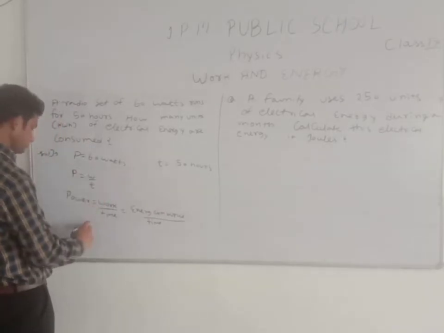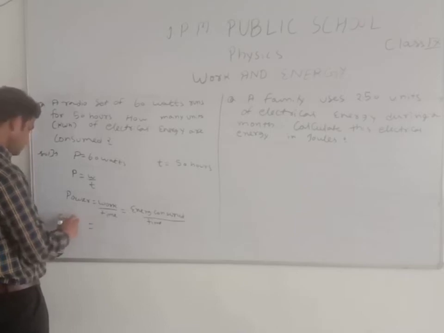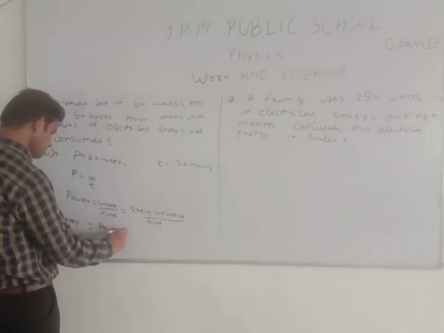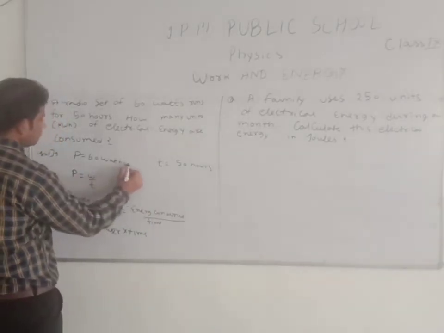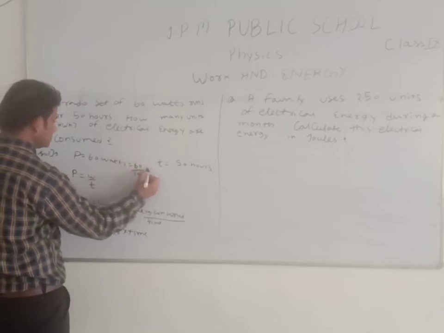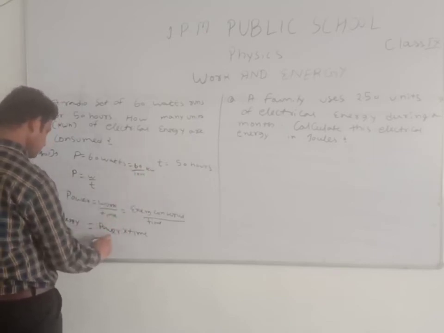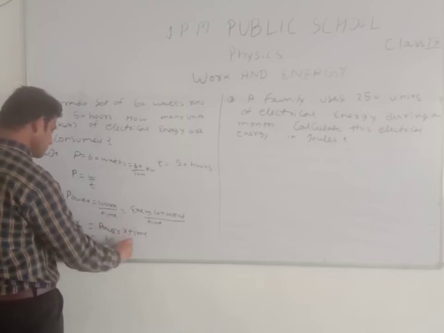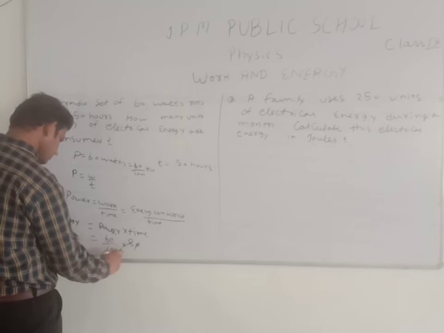Then energy consumed equals power into time. Students, we have the power value in watts, to convert to kilowatts we divide by thousand. Then 60 upon 1000 into time, which is 50. It means 3 kWh.